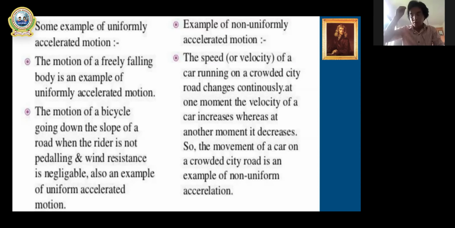If it is falling just by one force, that is freely falling, and it has uniform acceleration, and g will be positive. But when you throw it upward, g will be negative. There is no resistance or any other forces. If it has an equal change in velocity, it has uniform acceleration. But in our practical life, we can observe so many objects in motion with non-uniform acceleration.